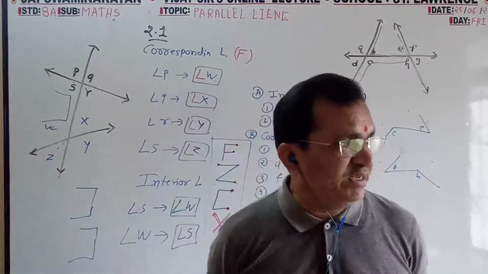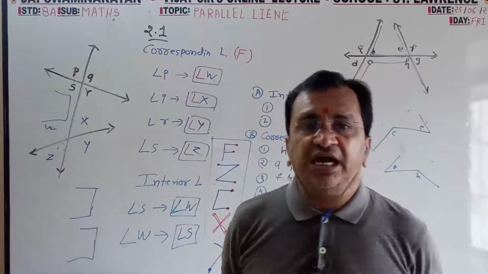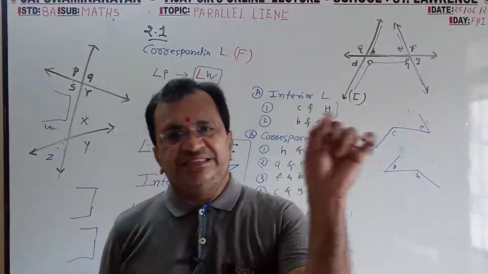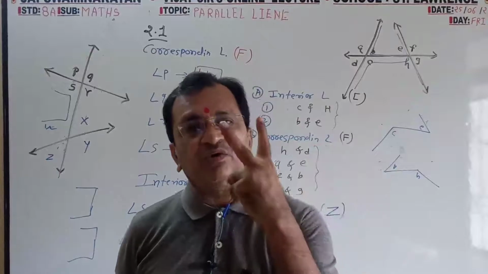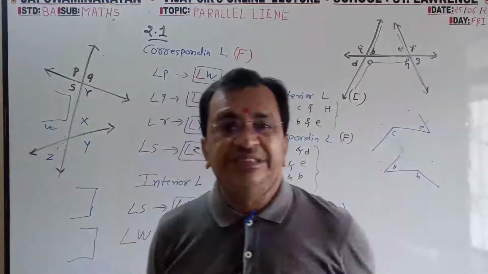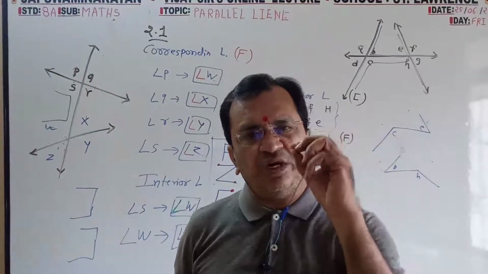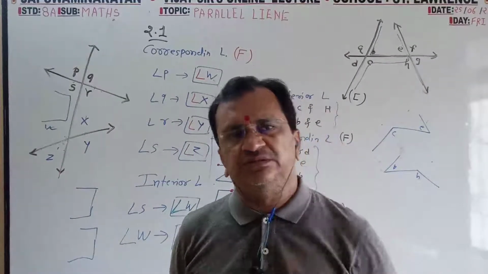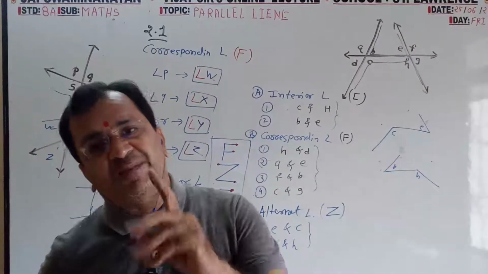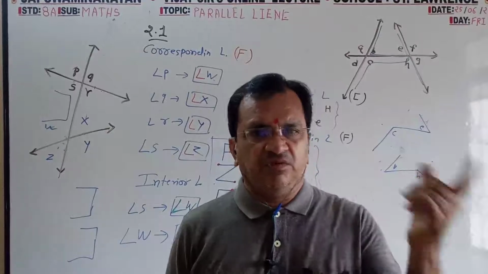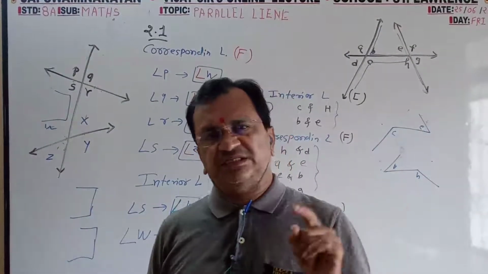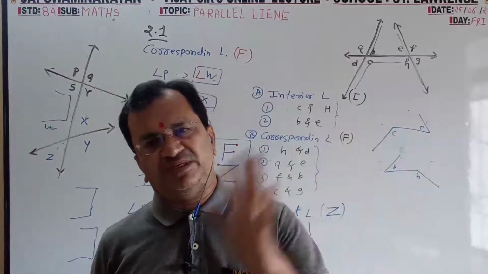Now F means corresponding. So there are 4F always, 4F. Alternate means Z. There are only 2 Z in this. 1, 2. Max 2, max 2. Interior. There are only 2 interior. Max 2, max 2 C. In linear, there are 8 pairs of linear. 1 plus 2, 2 plus 3, 3 plus 4, 4 plus 1. Down. 5 plus 6, 6 plus 7, 7 plus 8, 8 plus 5. 4 plus 4, 8.